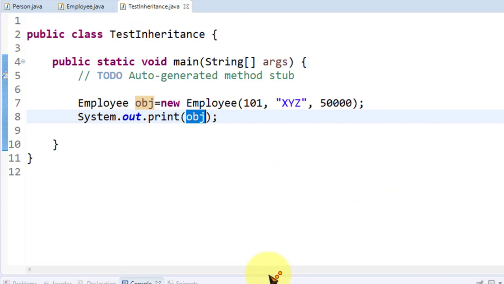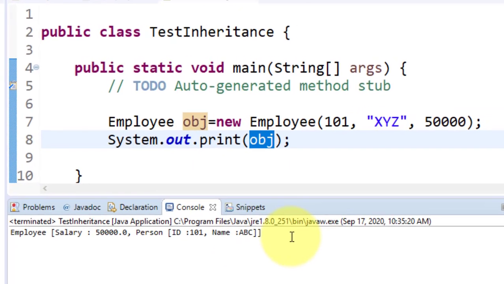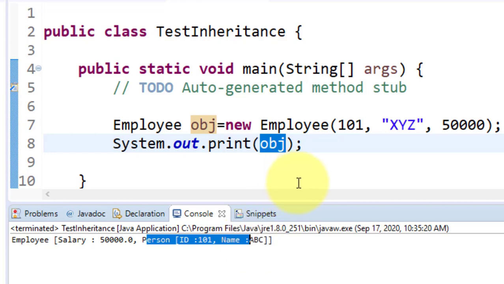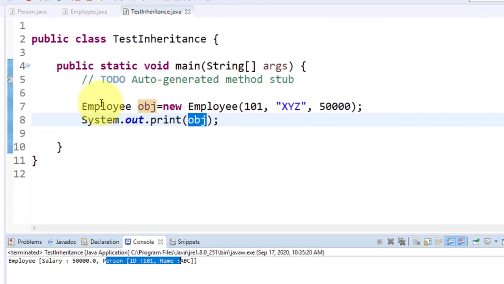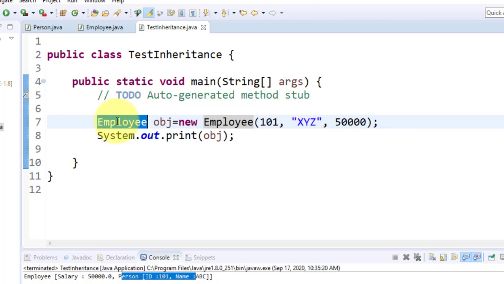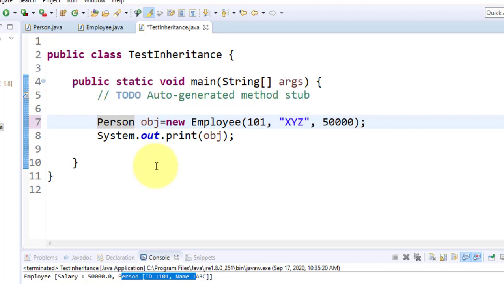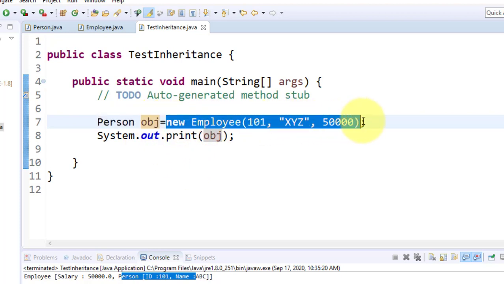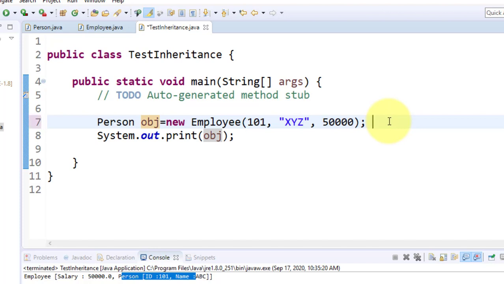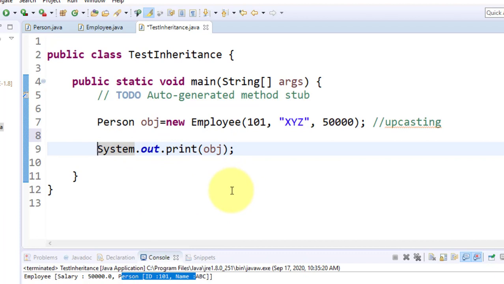Just check the output. Here your output is the salary and then the person. Okay. Now suppose I modify it. Look here, I use Person obj equals new Employee. So it is upcasting. Yes, it's upcasting. Now tell me which toString gets called as per your knowledge.